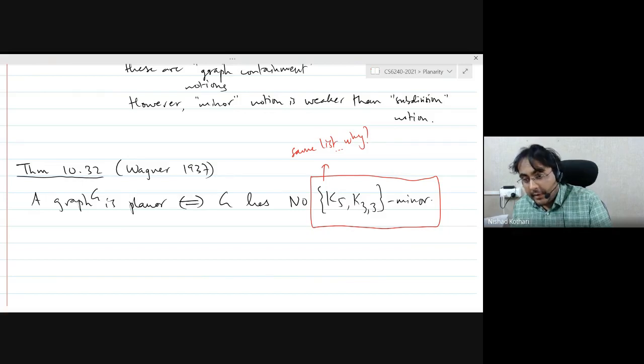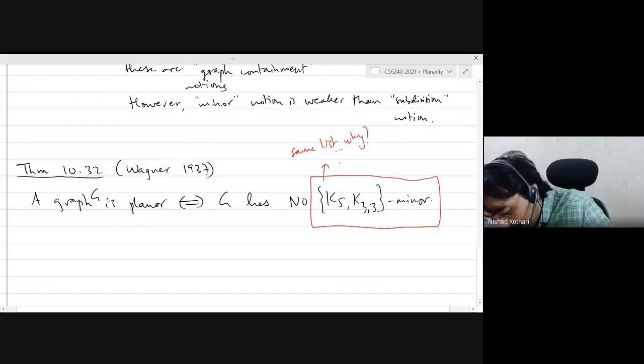In the case of K5 and K3,3, it turns out that having a subdivision of one of them is the same as having a minor of one of them. So you can't say that there is a K5 minor if and only if there's a K5 subdivision. That's false. But if you include both K5 and K3,3, then using minors or subdivisions gives you the same class of graphs, planar graphs. So it is somewhat of a coincidence.